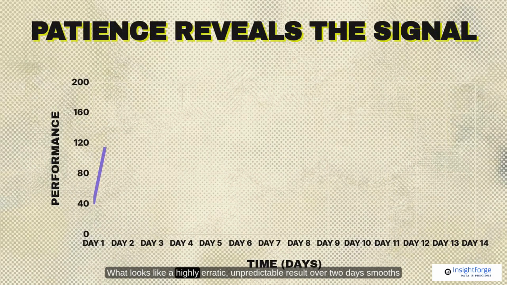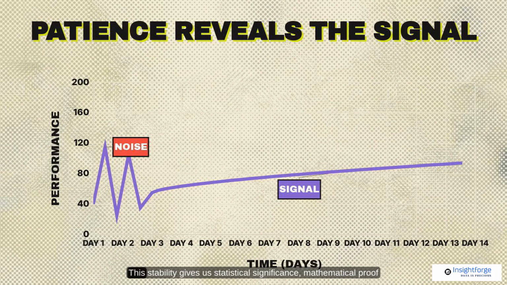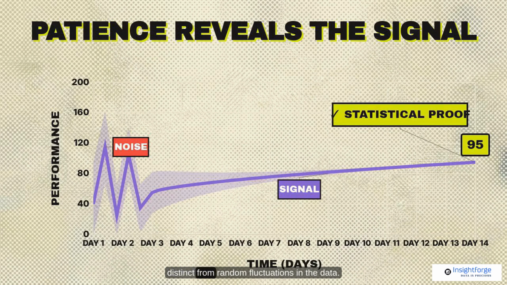What looks like a highly erratic, unpredictable result over 2 days smooths out into a clear, reliable trend line over a full 14-day cycle. This stability gives us statistical significance, mathematical proof that the performance gap is a direct result of the new code, distinct from random fluctuations in the data.